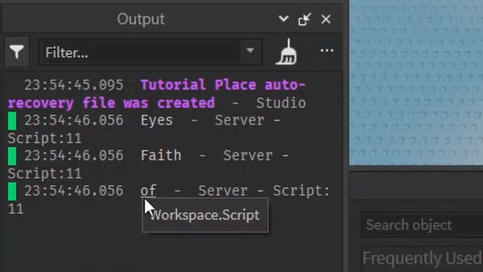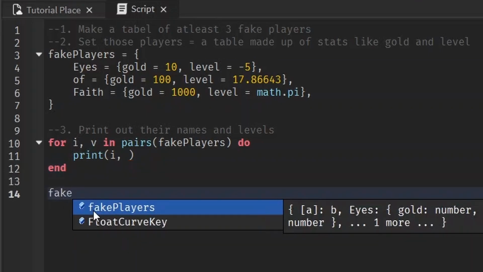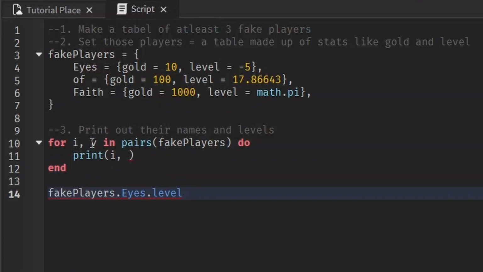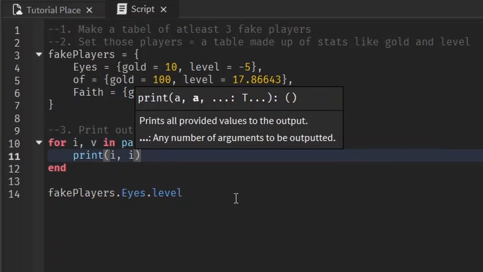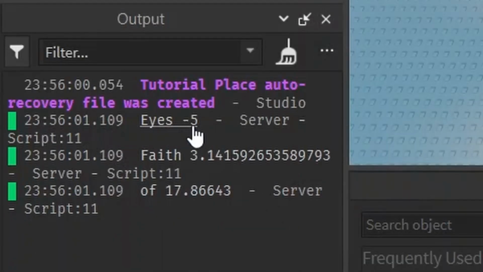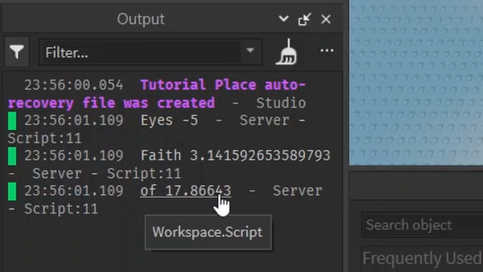See, Eyes, Faith, Of. So this is the value of i. If we want to print something inside of Eyes, normally we do fakePlayers.Eyes.level. But since we already have Eyes accessed and we have all of them accessed, we can just write v.level since they all have a level value. You see, Eyes is -5, Faith is pi, and Of is 17.86643.